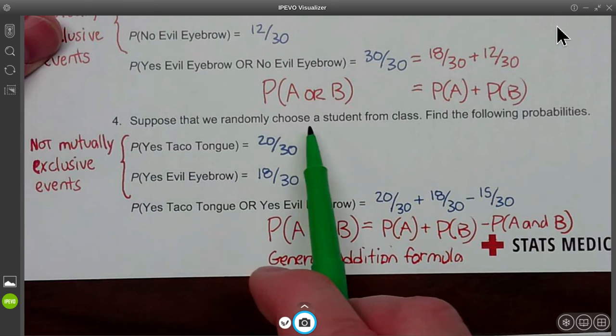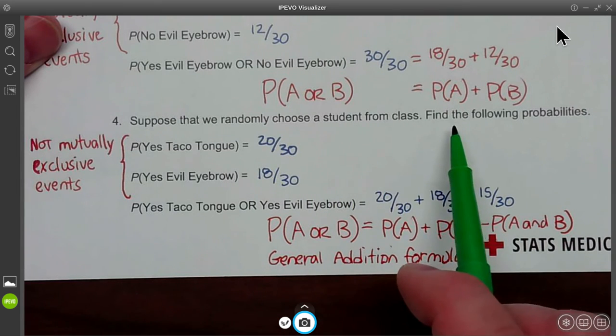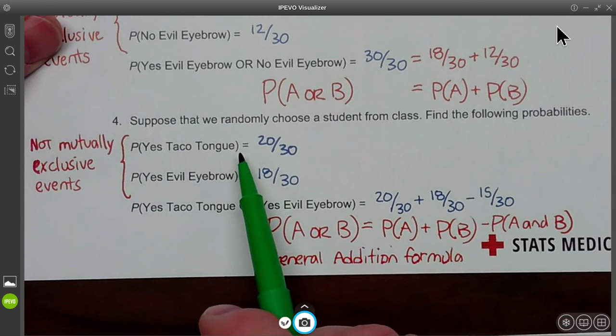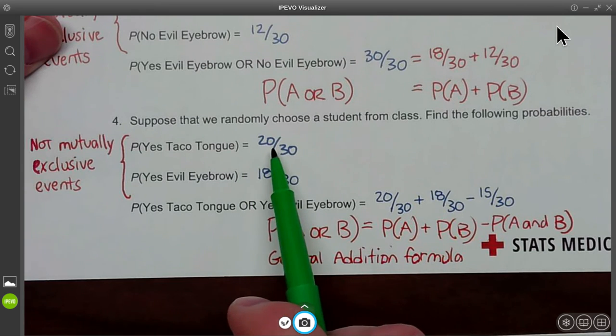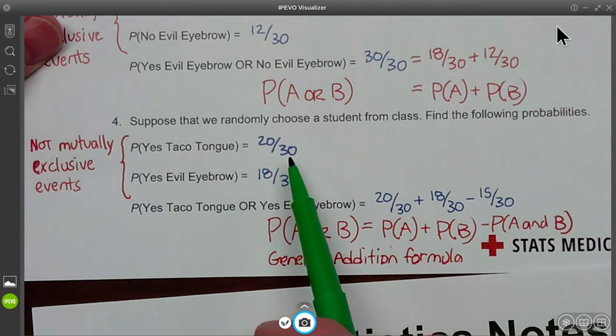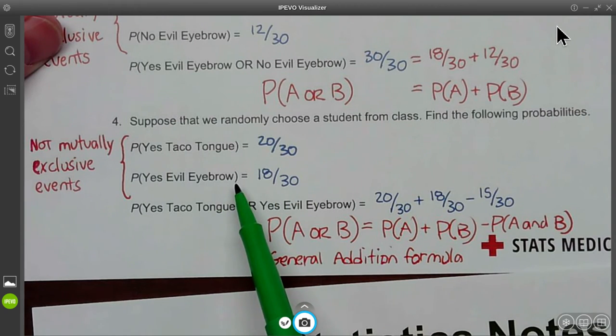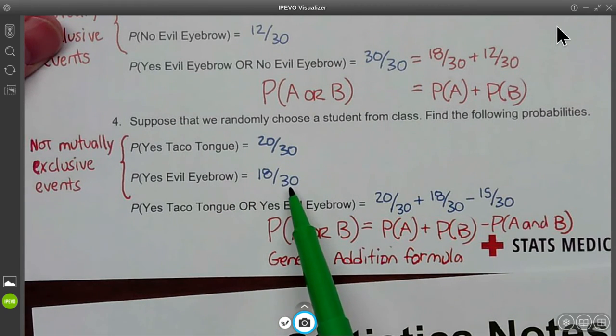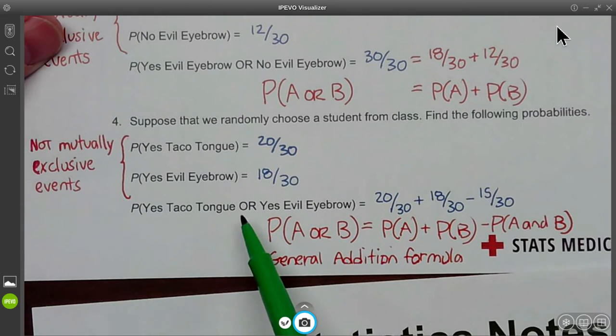So suppose that we randomly choose a student from class. Find the following probabilities. Probability of yes to taco tongue. So yes to taco tongue was 15 and 5, or 20 30ths. And yes to evil eyebrow, that was 18 30ths. You can get that from the two-way table also.